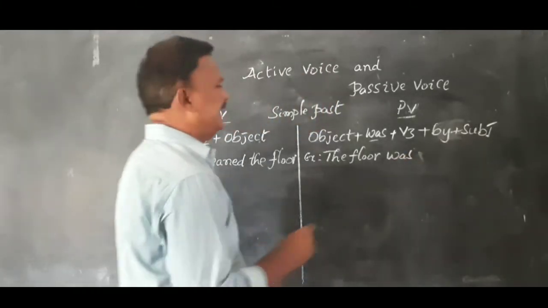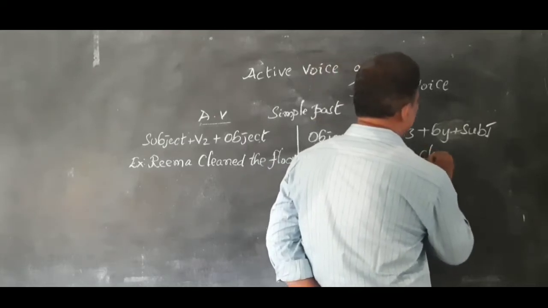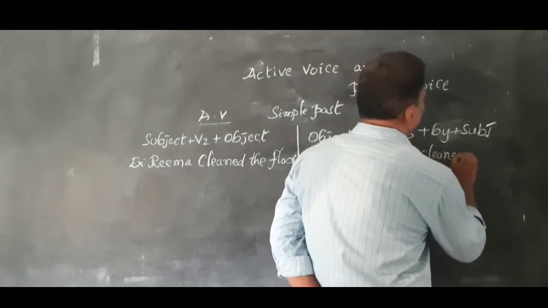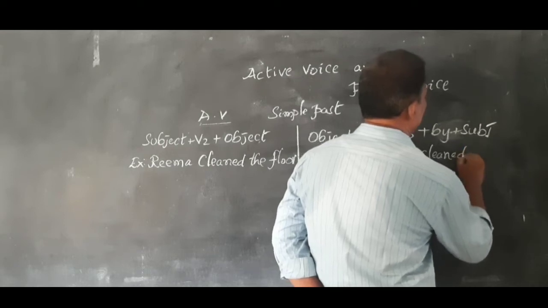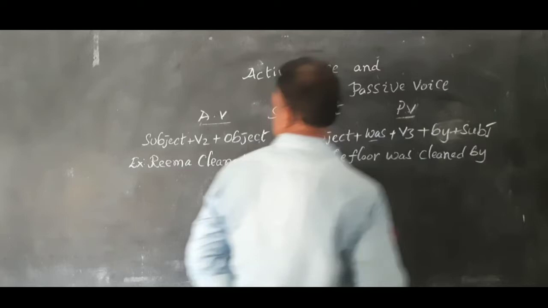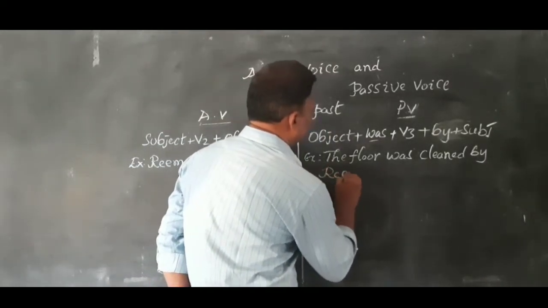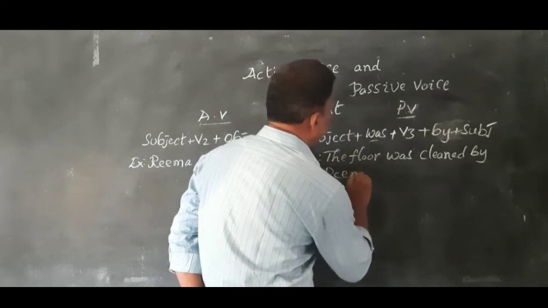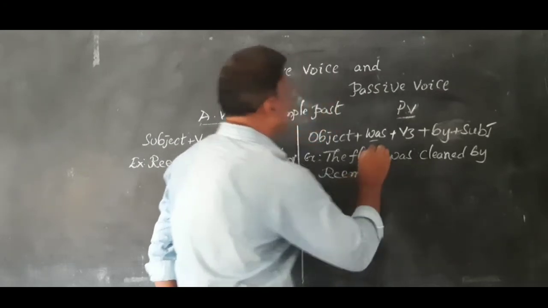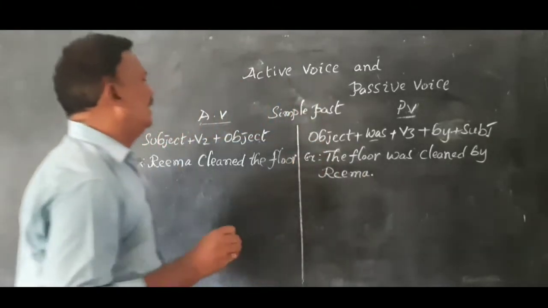Cleaned only. The floor was cleaned by Reema. The floor was cleaned by Reema. This is the passive one.